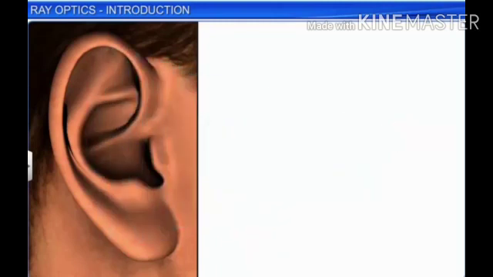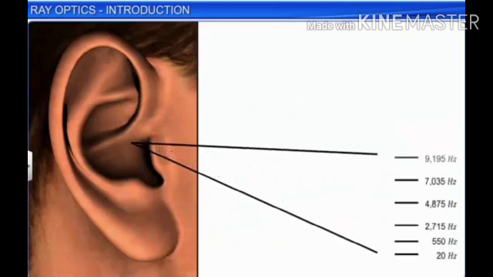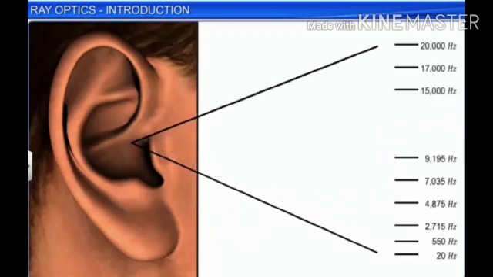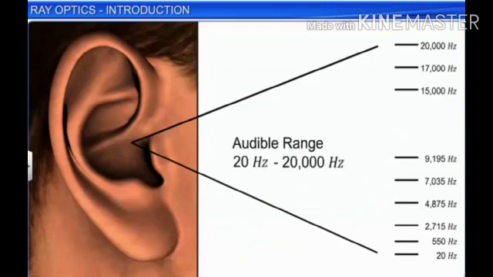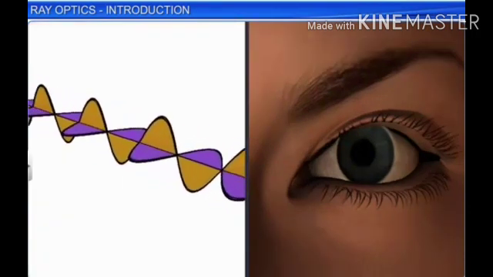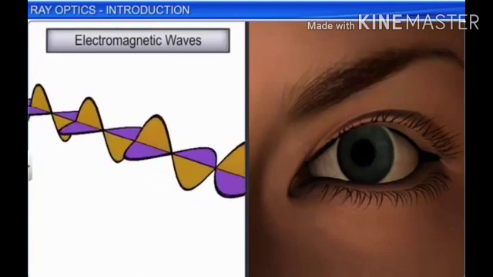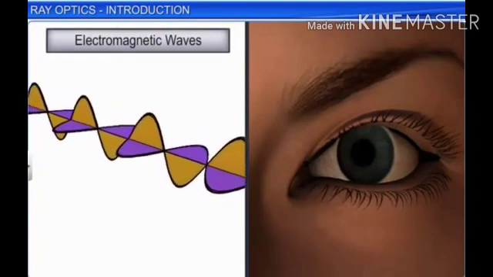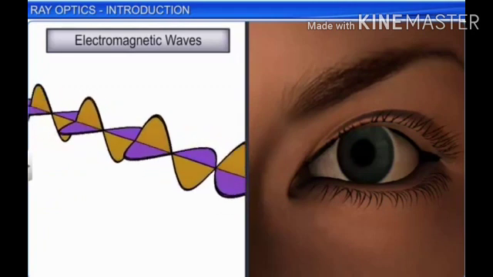Our human ear also has some limitation of frequency. It is very sensitive, and we can hear only about 20 Hertz to 20,000 Hertz. Such a range is the audible range. Apart from this range, our ear is not sensitive. Similarly, the human eye is very sensitive to the visible light in the electromagnetic wave spectrum.